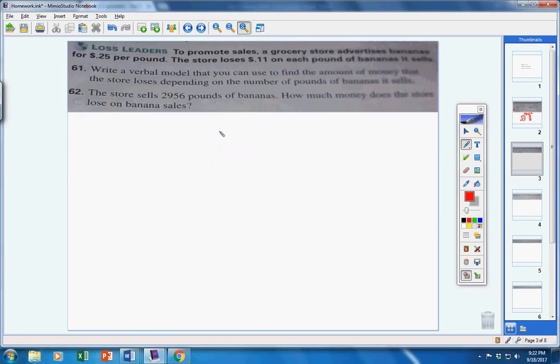Okay, to promote sales, a grocery store advertises bananas for 25 cents per pound. Okay, now the store loses 11 cents on each pound of bananas it sells, but they hope by getting people to come into their store and buy the bananas, they'll make more profit on other things. Okay, so write a verbal model that you can use to find the amount of money that the store loses based on the number of pounds it sells. Well, guys, that's pretty easy.